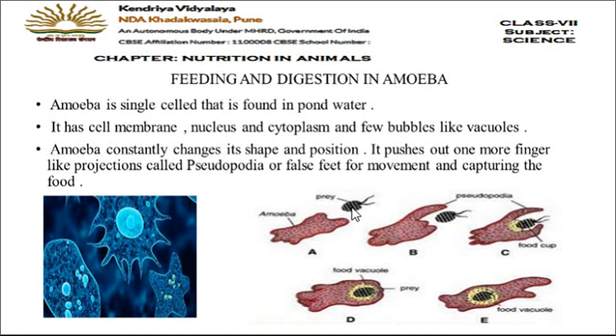You can see here, this is the food particle, the prey of the amoeba. This is the pseudopodia which the amoeba is extending. Now you can see the pseudopodia is surrounding the food particle, and when it surrounds the food particle, the membrane will merge with this one. Then you can see the food particle is now inside the body of the amoeba, in the food vacuole. In this way, the amoeba takes the food inside.